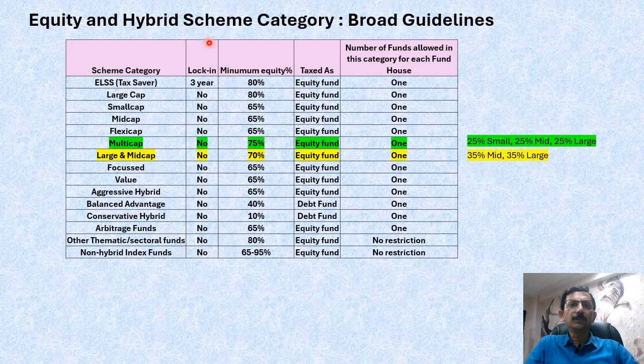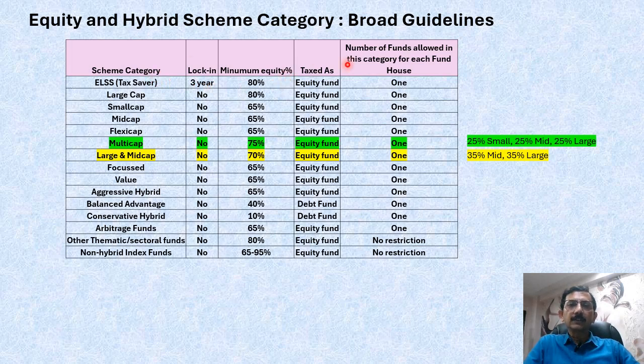Right. So in terms of the various specifications, the first and foremost is the lock-in period, whether your investment is locked in for any particular duration or not. Then you have the minimum equity percentage specified by SEBI for each of the schemes, and each of the fund houses and schemes is required to comply with this percentage.